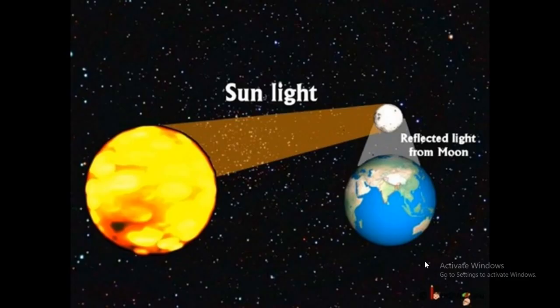Now here I will tell you how the moon does not have its own light. It doesn't make its own light. But when the sunlight comes and falls on the moon, the moon can reflect the light from the sun.